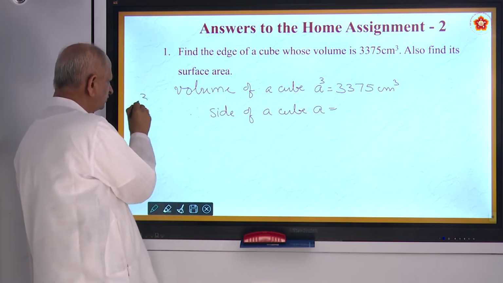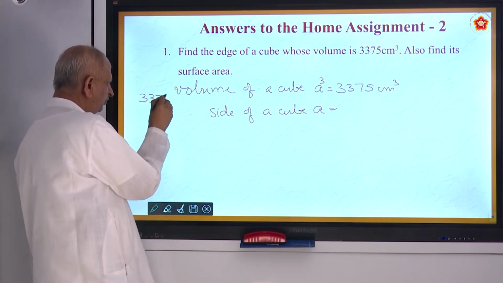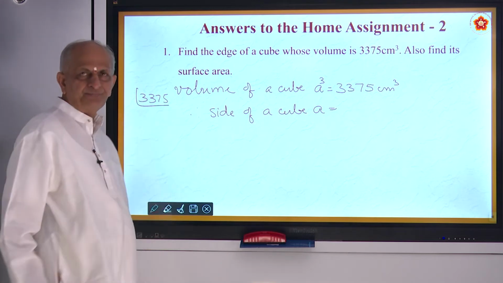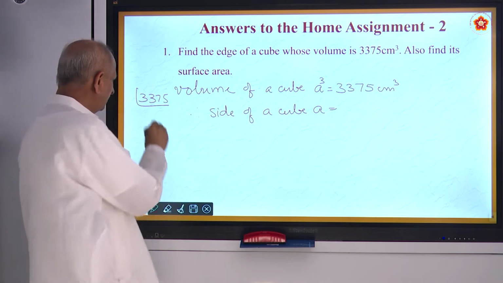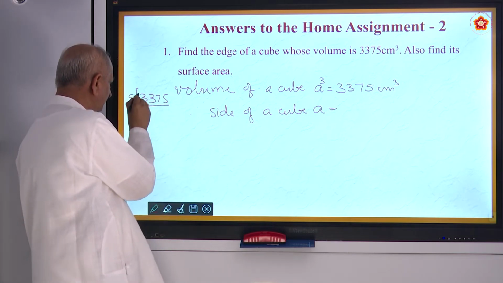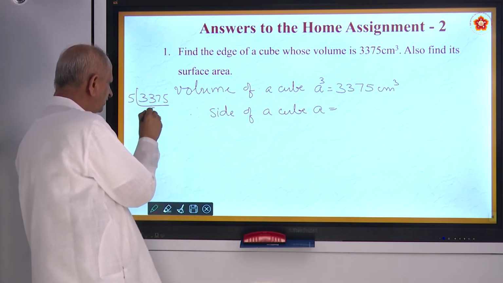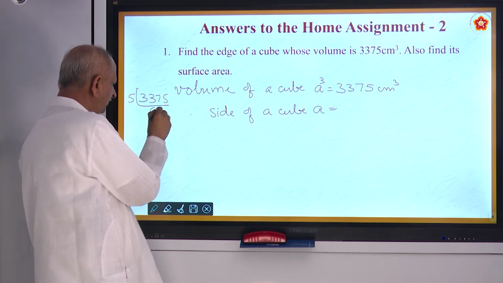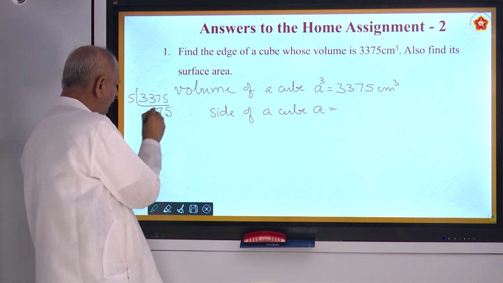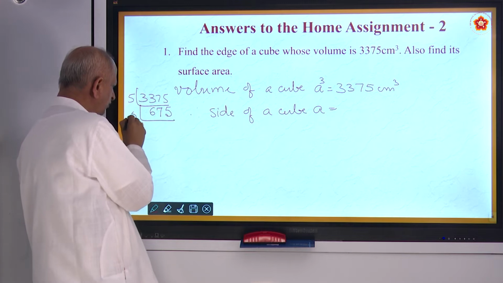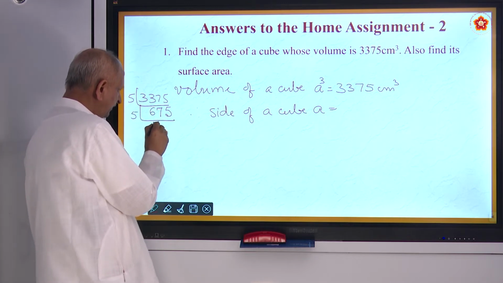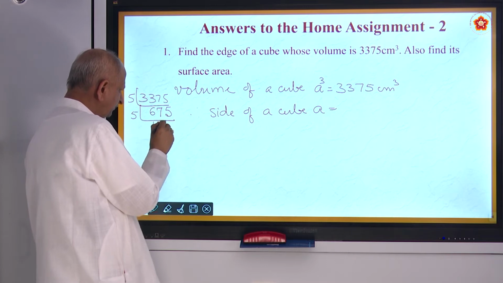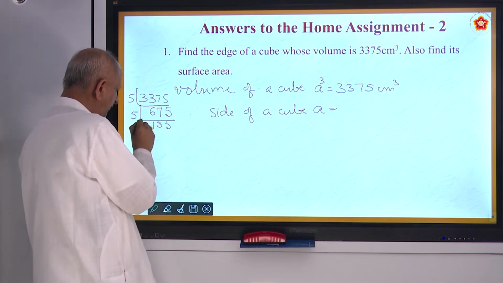How to find it? 3375 divided by, you have to use prime factors. For example, you can take 5. 5 sixes are 30, 5 sevens are 35, 5 fives are 25. Again 5: 5 threes are 15, 5 fives are 25.